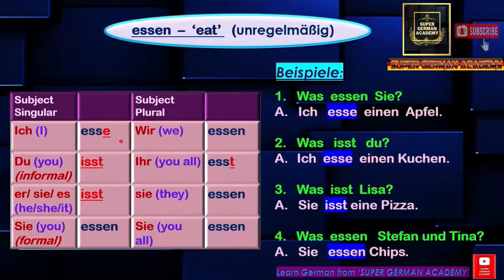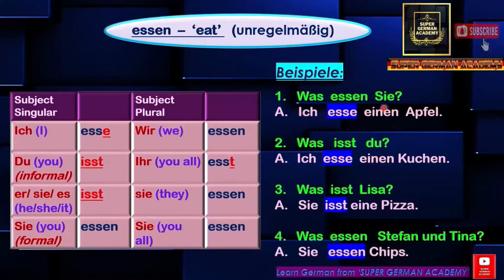If you see the conjugation pattern of essen, the pattern is changing. This is esse, isst. Here the conjugation pattern is changing, and this verb is called unregelmäßig, that is irregular verb. Essen is an irregular verb. Beispiele bedeutet examples. Let's see a few example sentences of how to use this verb essen.